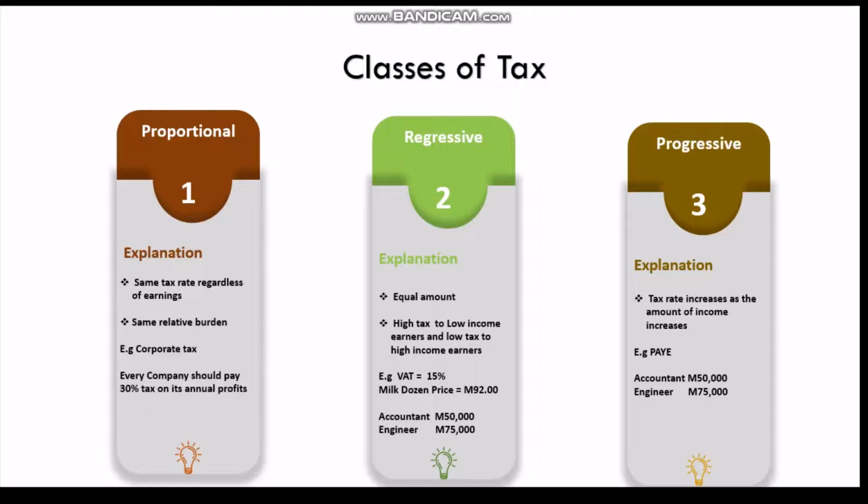Accountant is going to be charged 30% of 50,000, and we leave him. But engineer is going to be charged 30% of 50,000, and 25,000 remaining is going to be charged tax of 20%, which means in a progressive tax system, the tax rate increases as amount of income increases. Guys, grasp this content, it is very important.